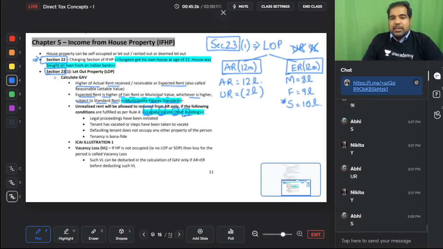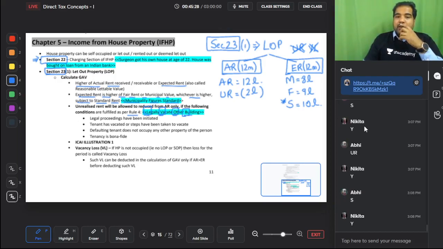Rule 4 says 4 conditions should be satisfied. The shortcut is legally vacate our building. In the exam, they will just tell you rule 4 conditions have been met, so you can minus it. Yes, and this 10 lakhs is what you will consider. Yes.